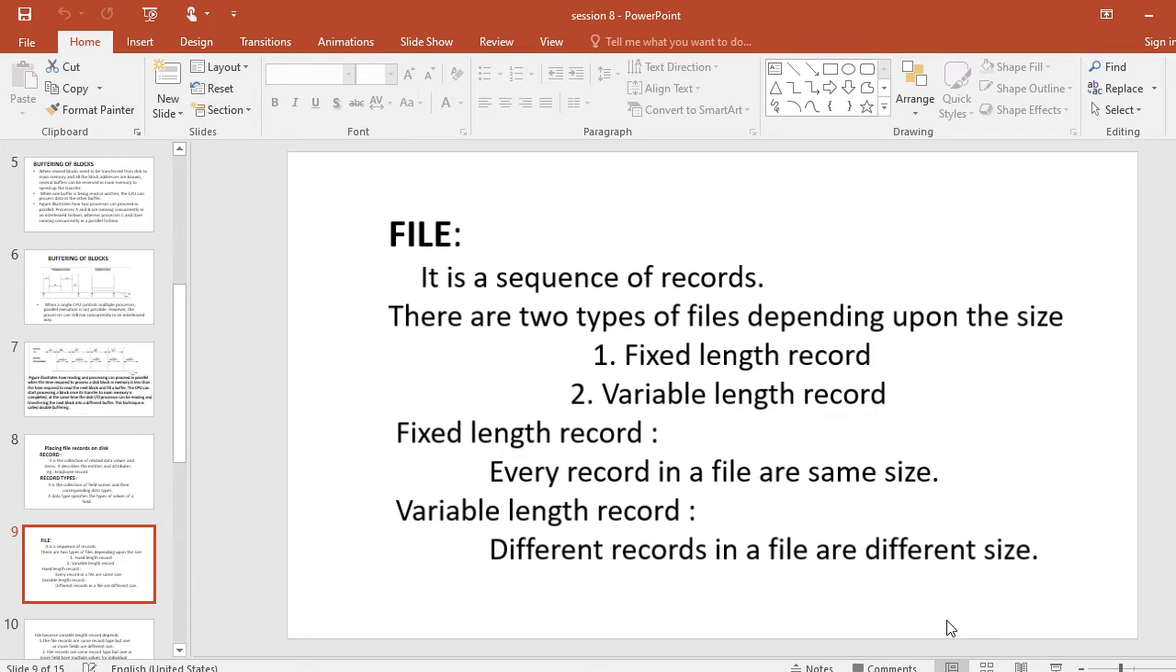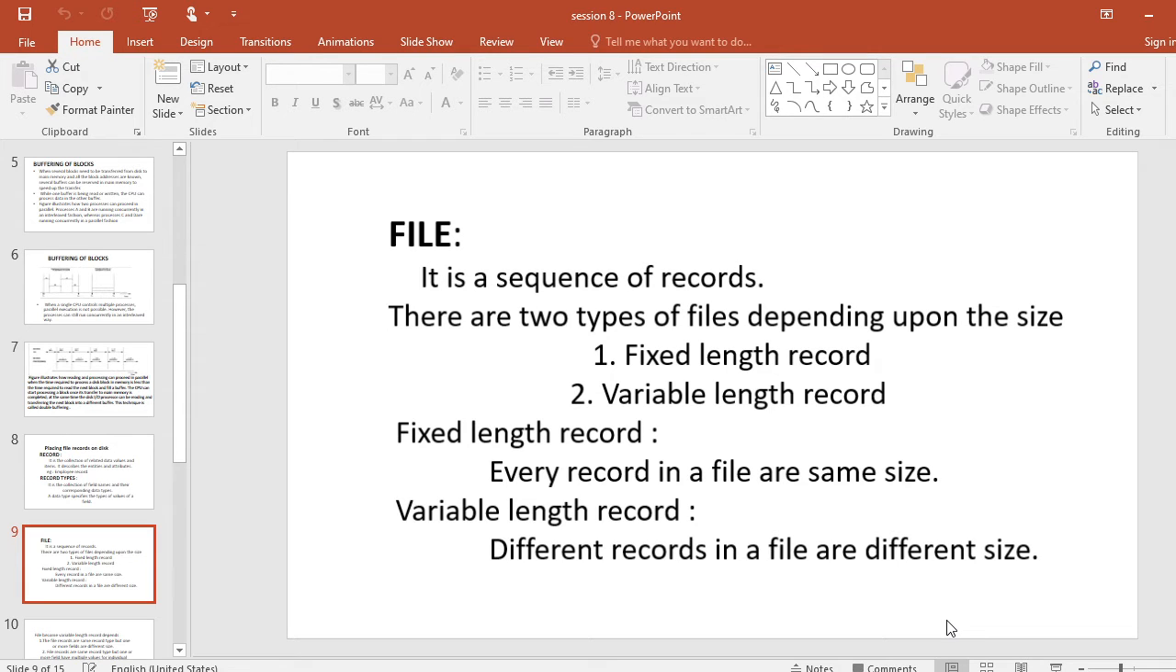In the next slide, we can understand what is a file, what are fixed length records and variable length records. There are two varieties, fixed length and variable length. First you can understand what is a file. A file is a sequence of records. All records in a file are of the same record type. There are two types of file depending upon size. One is a fixed length record. Second one is a variable length record.